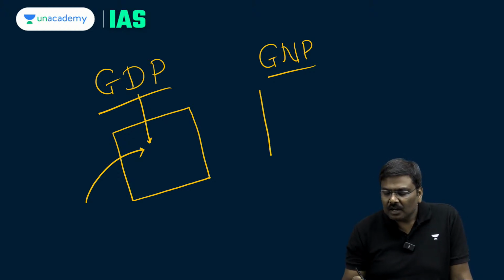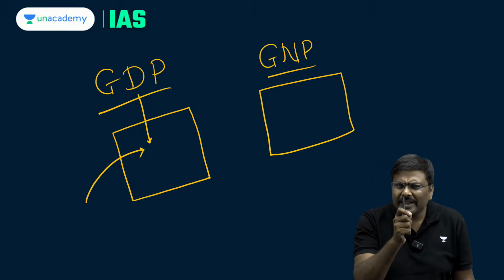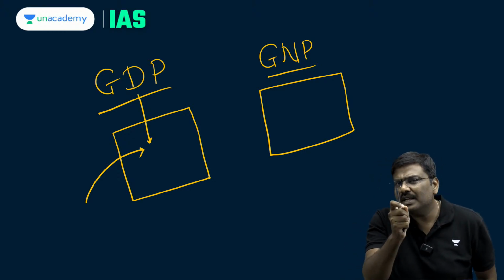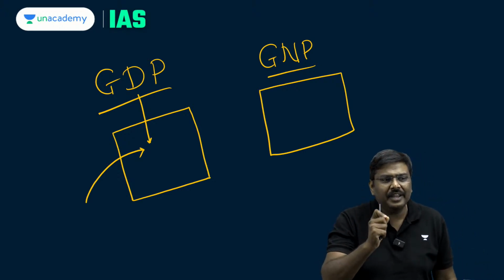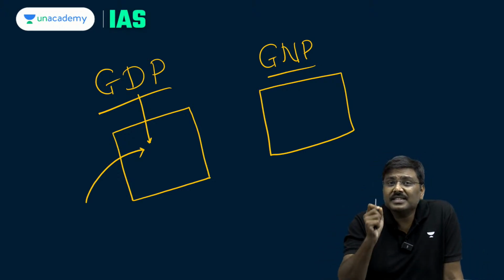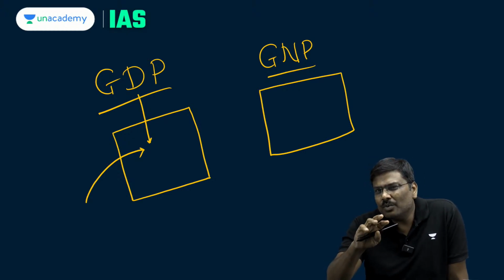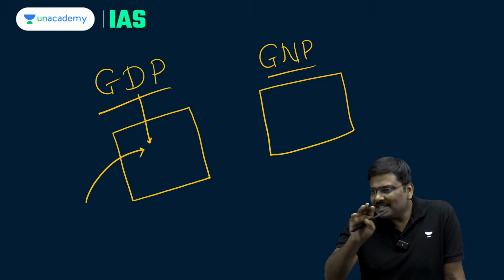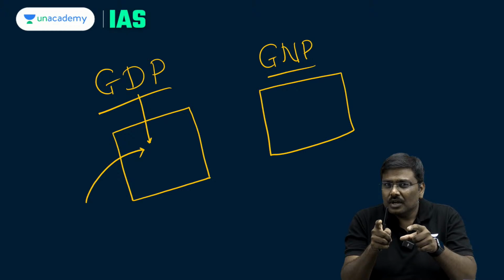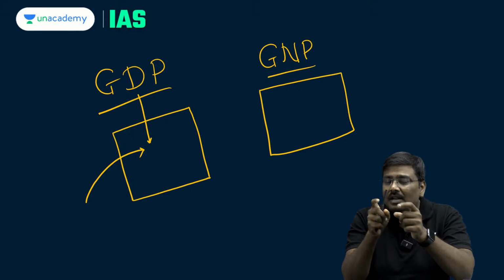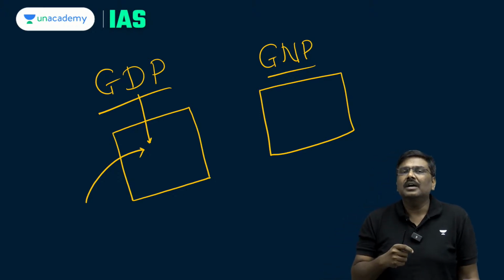On the other side, what is GNP? Gross national product. What is the market price of all the final goods and services which are produced by residents of a country? Remember this, residents of a country. Now, some of you will have this kind of a doubt, sir, what do you mean by resident? Is it equivalent to a citizen? No. Residents are those whose economic interest lies in one economy. I'll repeat my statement.